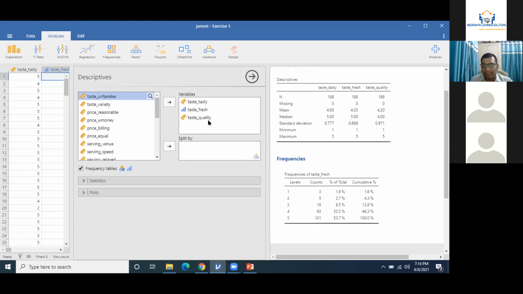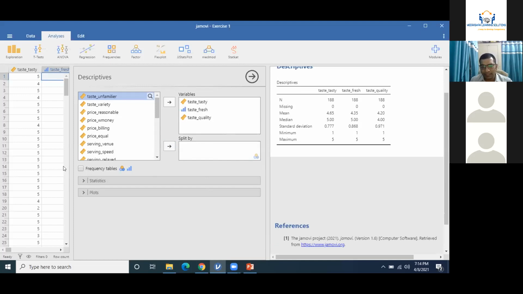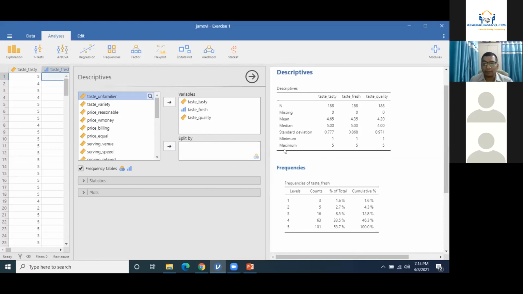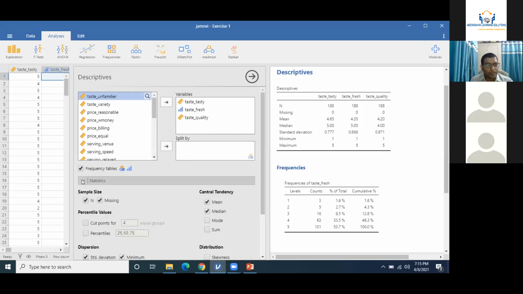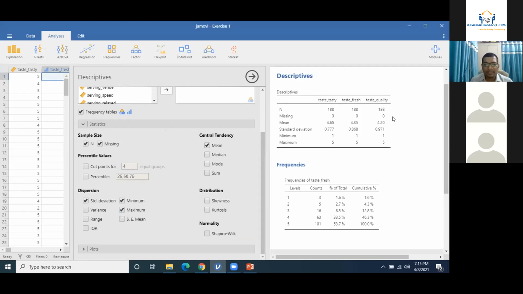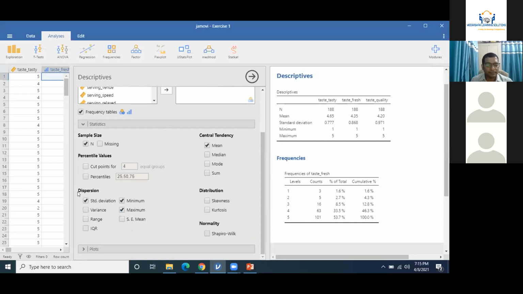Out of these 3 items of the test, this is the value and everything. After clicking on frequency table, you can see the frequency of 1, of 2, of 3, their percentage of total, cumulative, and everything, right? I'll click on this arrow, and now I will click on some important things. The median in this case is not important for me. I'll click on this and you can see the median has disappeared from the analysis. When there are 0 missing values, this need not be included in the analysis.